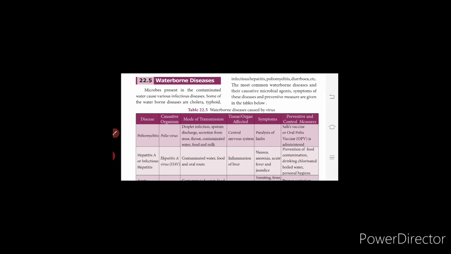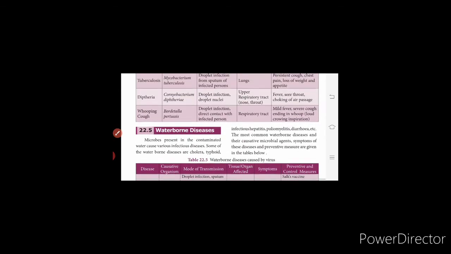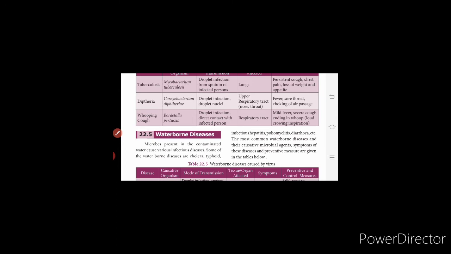Bacteria present in the contaminated water will produce disease. The diseases caused by these waterborne infectious microorganisms are cholera and typhoid, and also poliomyelitis, diarrhea and infectious hepatitis.